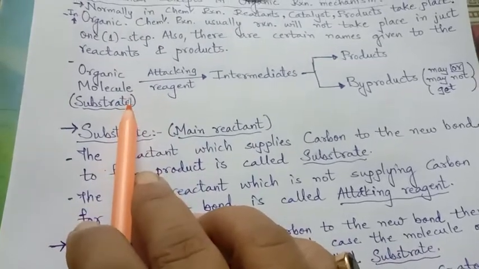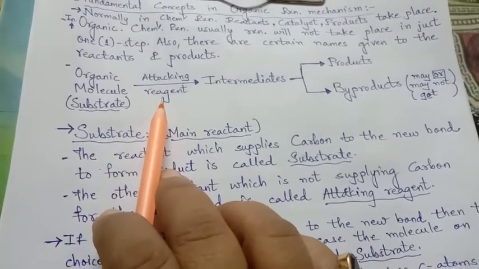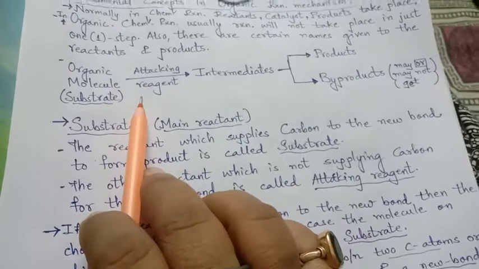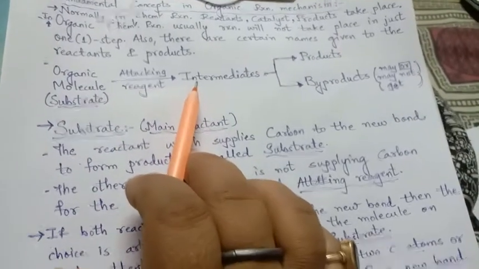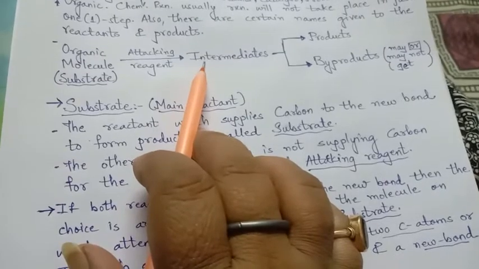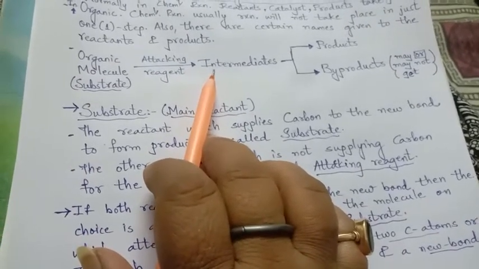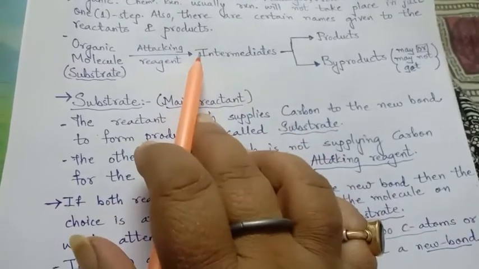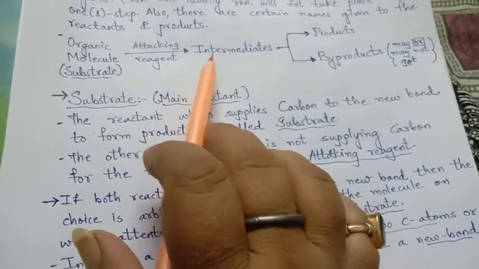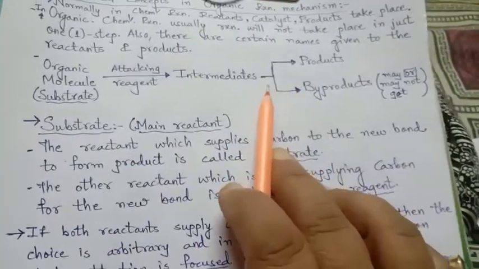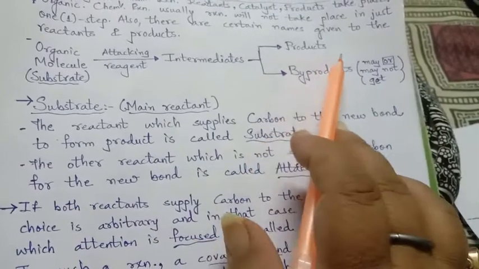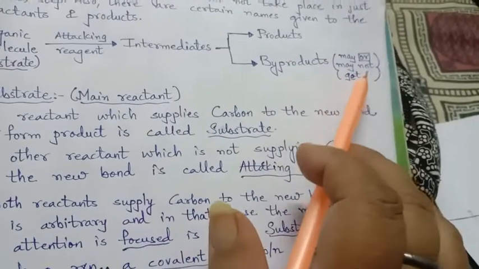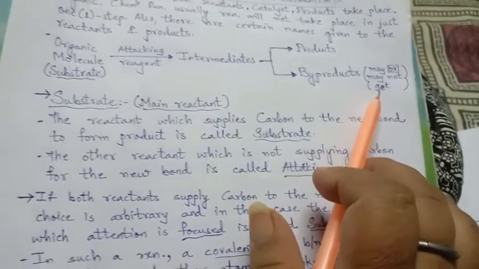And when this substrate and attacking reagent react with each other, they will not directly give us the product. They will give the raw product, which is called an incomplete product, or a product proceeding to the final touch. That is the intermediates. Not final, but in between. So it is intermediates, and then the intermediates exist as final products and byproducts. Byproducts may or may not be formed in the reaction, right?